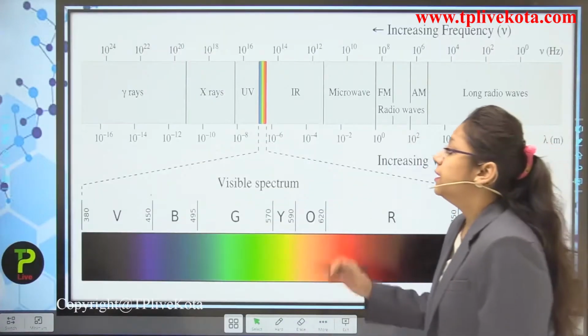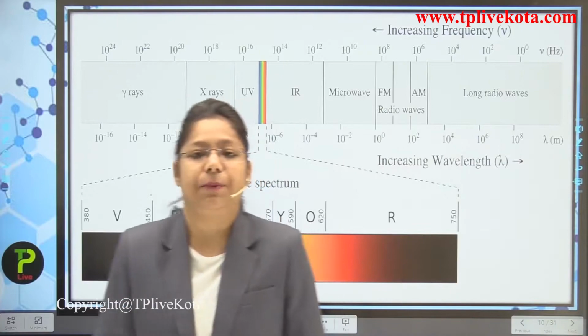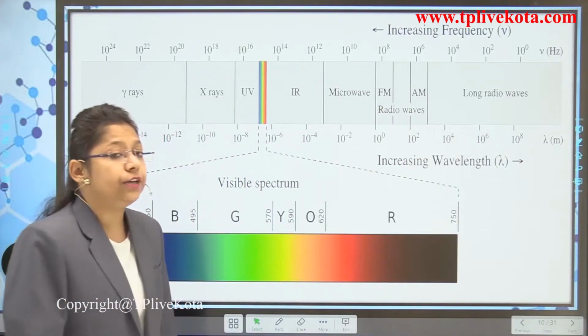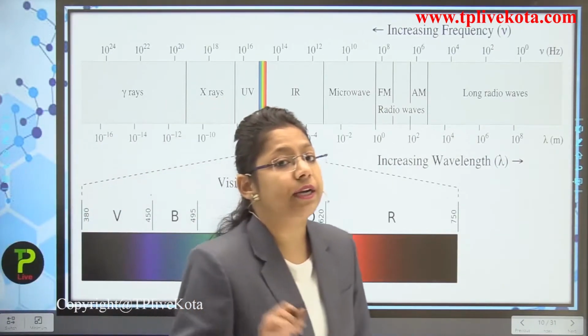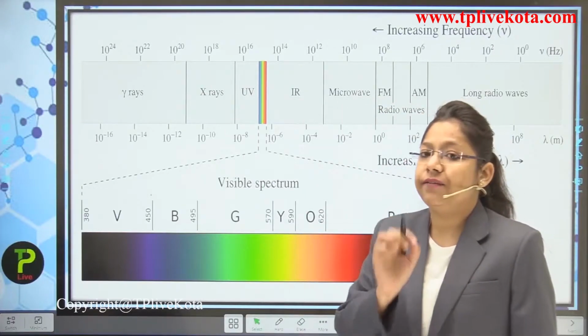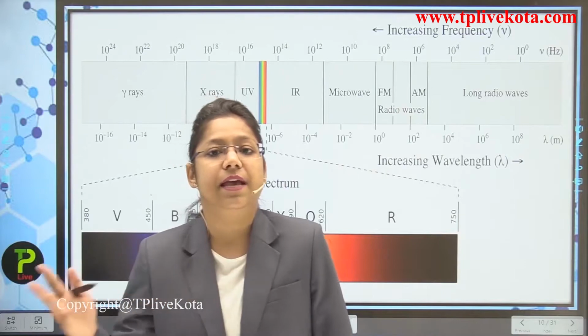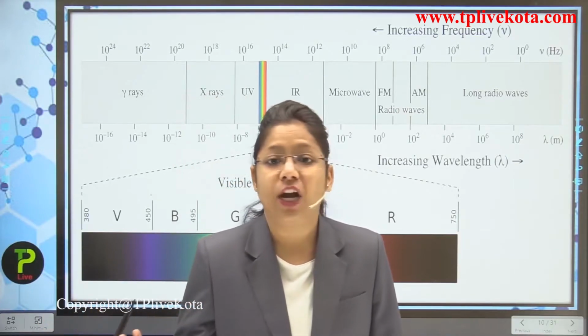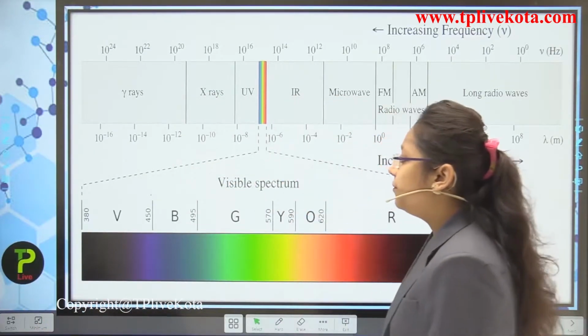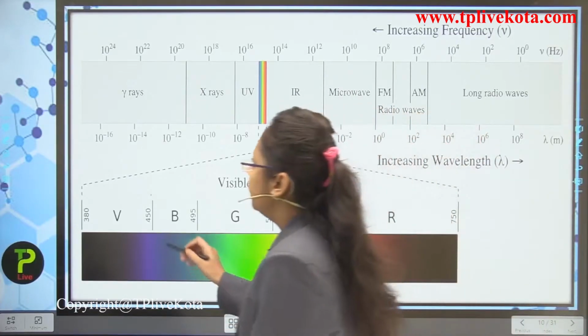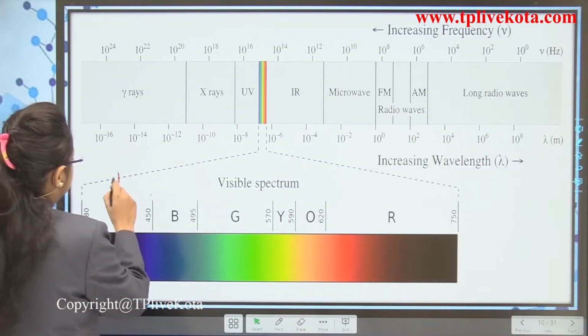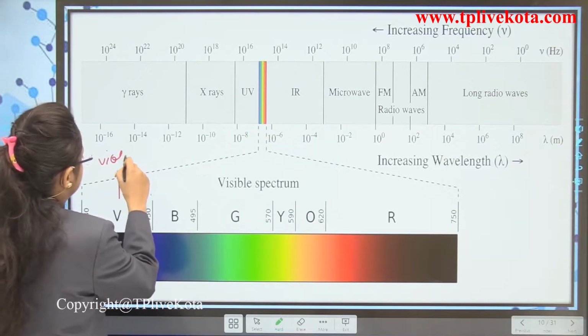Okay students, now in this visible spectrum diagram, we are going to discover the important thing which I told you. When white light is passed through the prism, it represents the 7 colors, that is known as what? VIBGYOR. Now what does VIBGYOR mean? V represents the violet color.